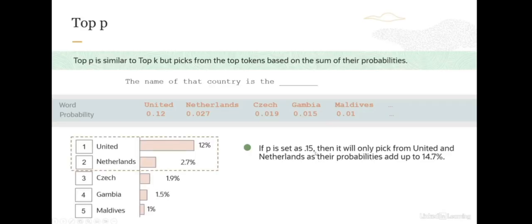As you can see from this example, it will pick United and Netherlands, because if you add their probabilities, it comes out to 14.7, and it will ignore everything else, including Czech. And if you set P to 0.75, for example, the bottom 25% of the probable outputs are excluded. So this is how top P works, and you can use top P in conjunction with top K.